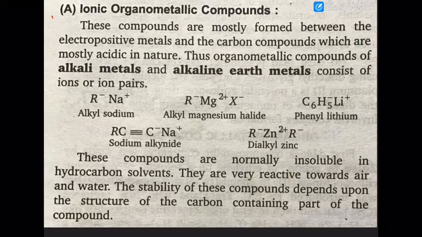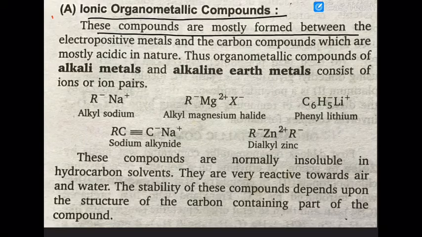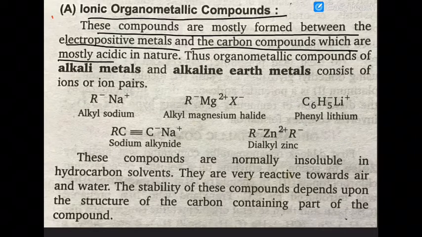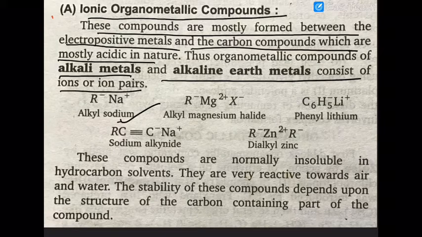First you will take the ionic organometallic compounds. These compounds are mostly found between an electropositive metal and the carbon compound, and are most basic in nature. Alkali metals and alkaline earth metals consist of ions or ion pairs, like alkyl sodium, alkyl magnesium halide, phenyl lithium, sodium alkylide, or dialkyl zinc.